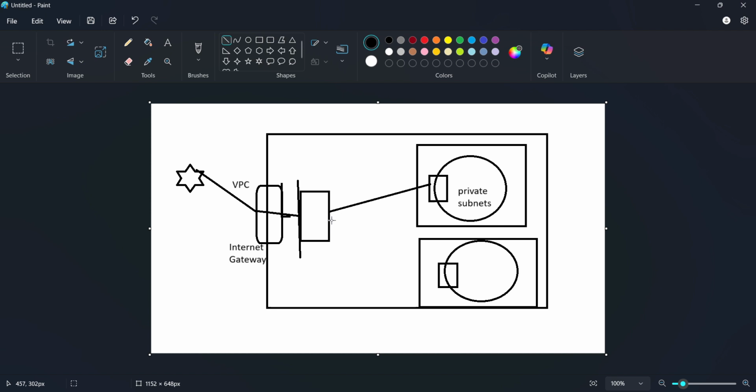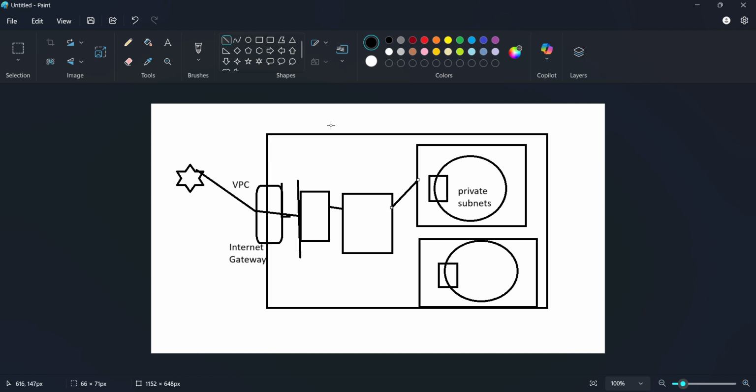So what next? Do you think there will be a direct connection between the elastic load balancer and this? It needs to understand the language, right? It needs to understand a medium. So to understand that, actually a route table. I mean, to establish a connection between you and Wi-Fi, you need a router, right? You and the internet, you need a router. So in a similar way, it also has a router, but you call it a route table. It has a certain number of IPs and the traffic details.